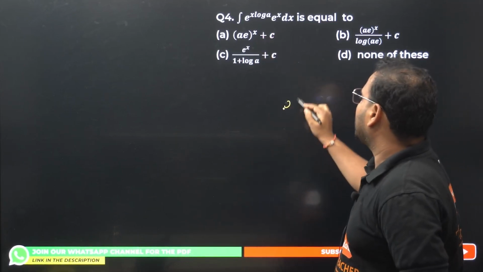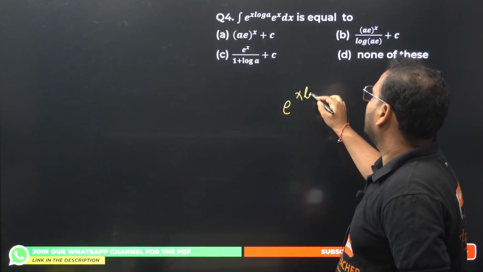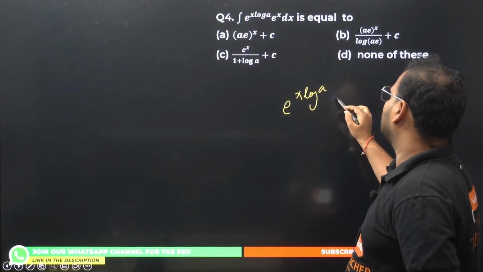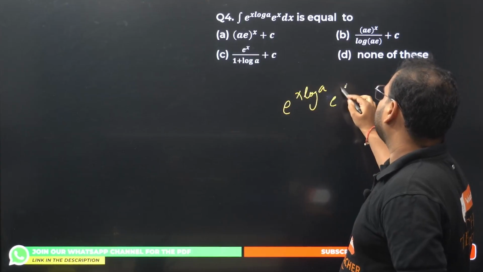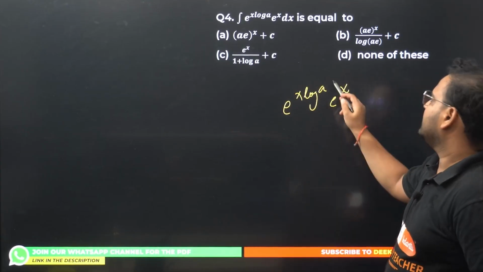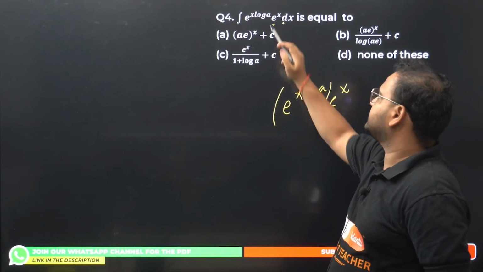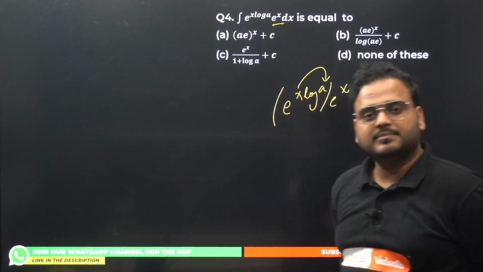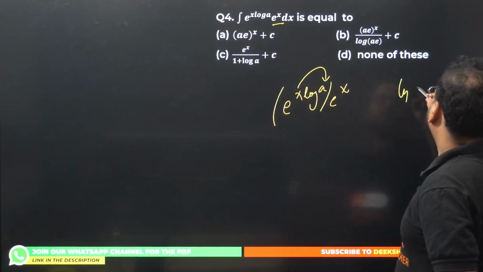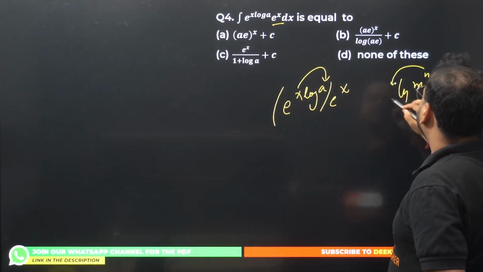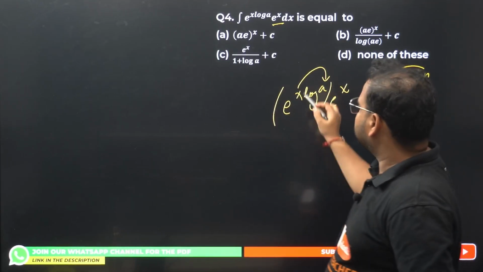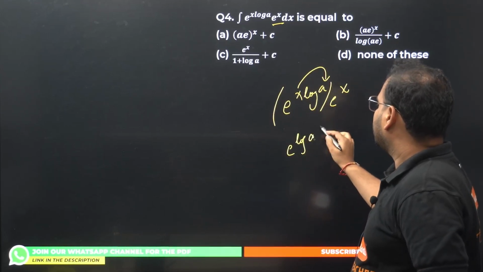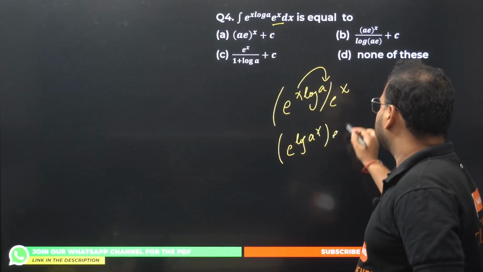Have a look. E power x is there. Log is there. Log of a. And we have multiplied this with e power x. This whole thing with e power x is multiplied to this. If I take this x over here, I can do that. Remember this property of log m power n. N comes over here, or I can take this back also. So I'm taking this x back over here. So it becomes e power log of a power x, the whole thing multiplied with e power x.